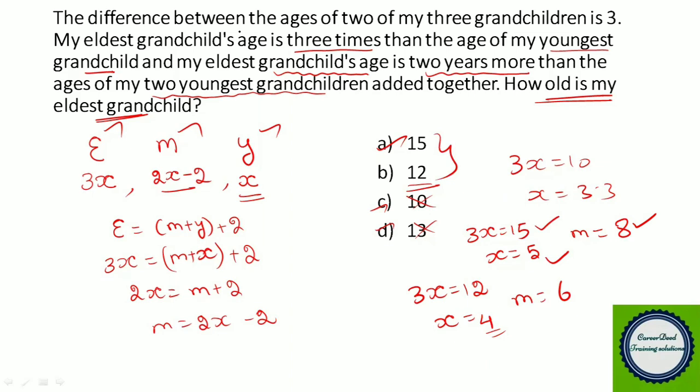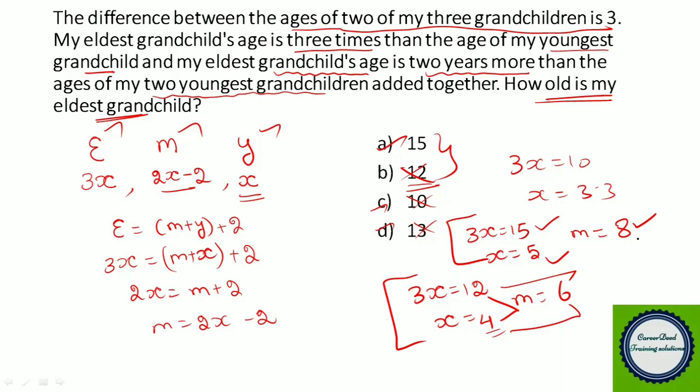But if you look at the first line of our question, the difference between the ages of two of my three grandchildren is 3. Now check these two answers for where the statement exactly follows. If you take option B, is there any pair with a difference of 3? The difference between 12 and 4 is 8, 12 and 6 is 6, and 6 and 4 is 2. See, for no two grandchildren is the difference 3. So you have to eliminate option B.